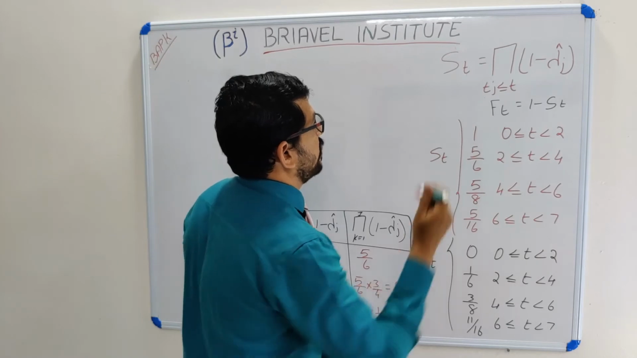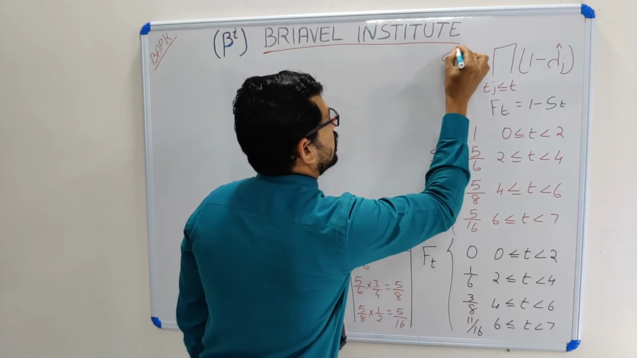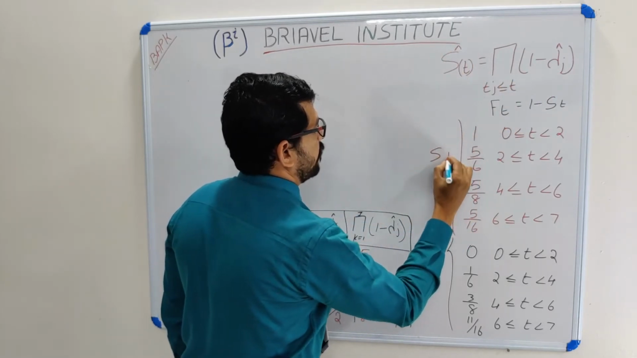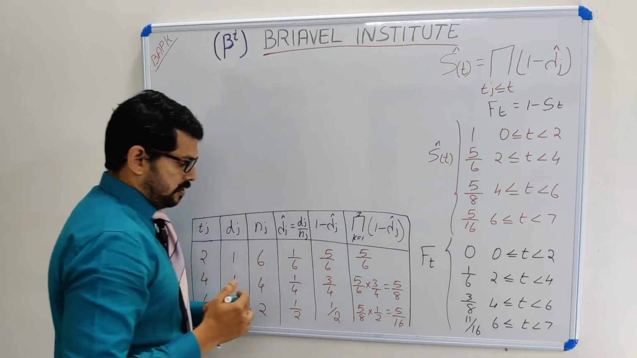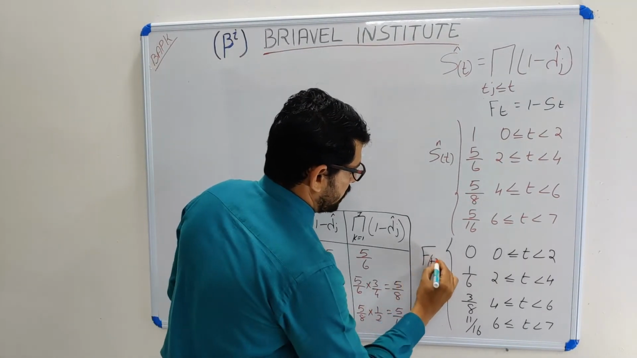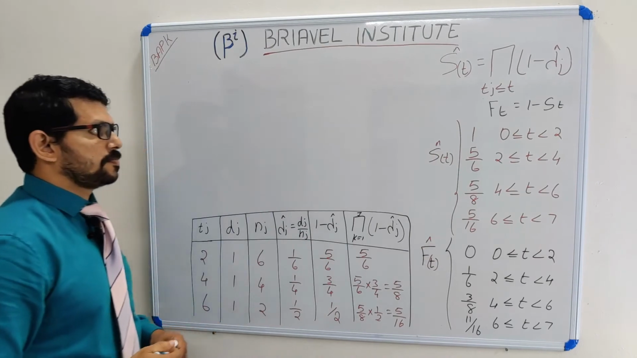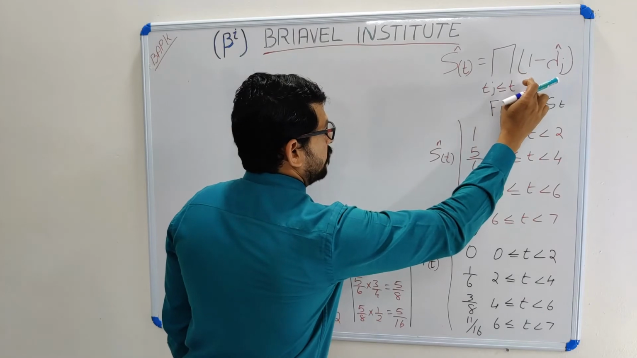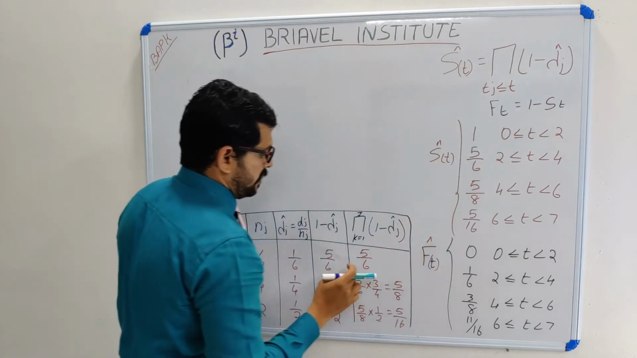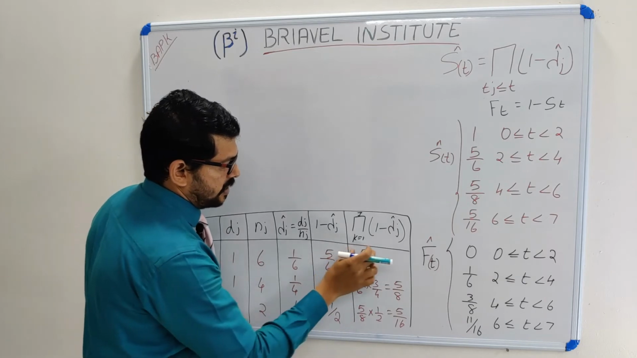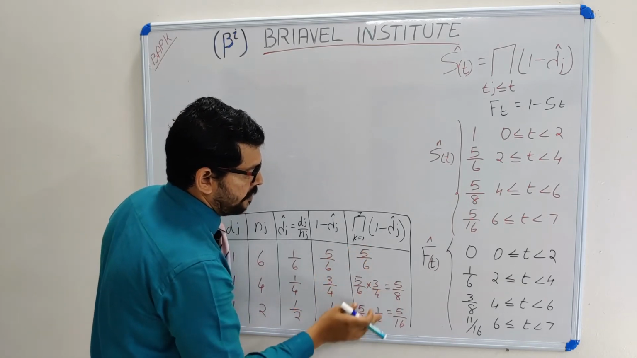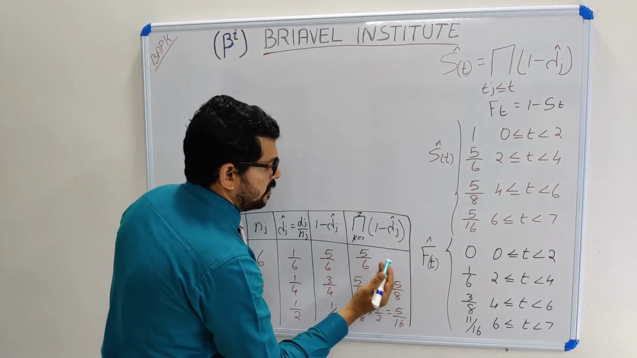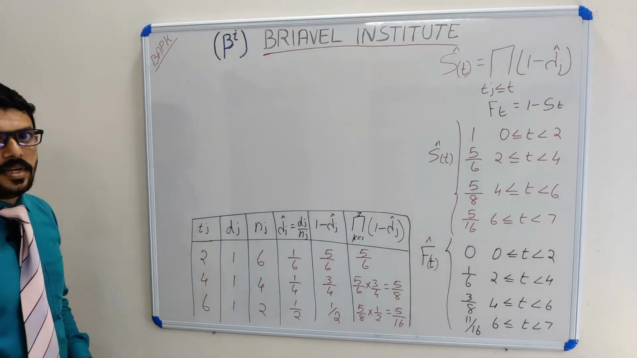S(t) is a survival function. We have to represent it like that. It is estimated from the 1 minus lambda j. This one is the distribution function, and we have to represent it like that. So the survival function is obtained by multiplying each survival probability at each time, 5 by 6, 3 by 4, like that. Since we multiply each probability, it is called the product limit estimation.